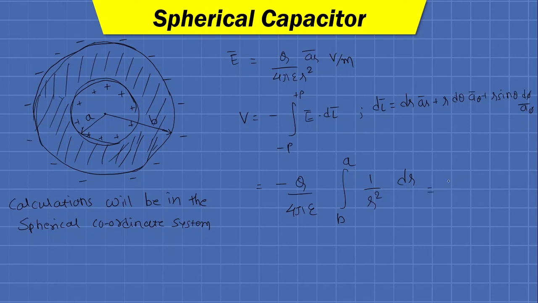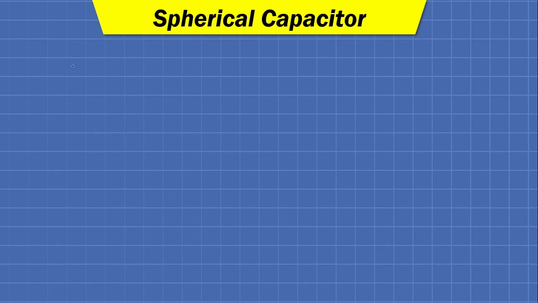So we can write minus q upon 4 pi epsilon times minus 1 upon r, lower limit b, upper limit a. Doing so, we will have V equal to q upon 4 pi epsilon into bracket 1 upon a minus 1 upon b.